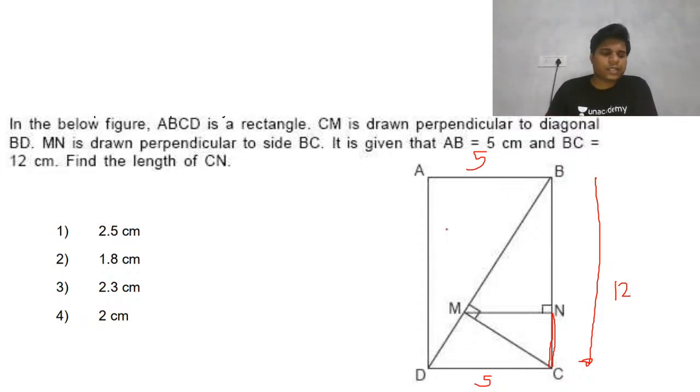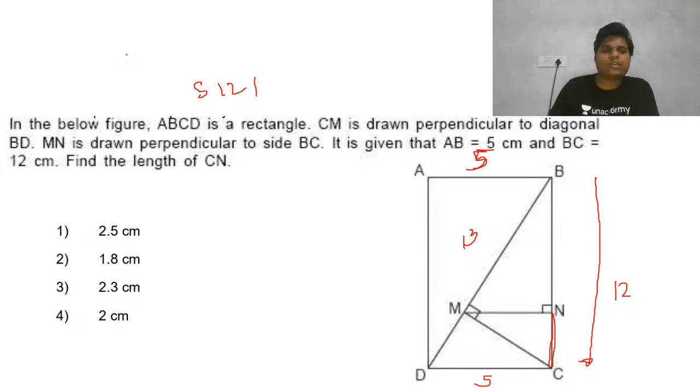Okay, now we should discuss, in the last 30 seconds, if anyone is still trying. I hope you all know the triplet 5, 12, 13, so this length BD will be 13.